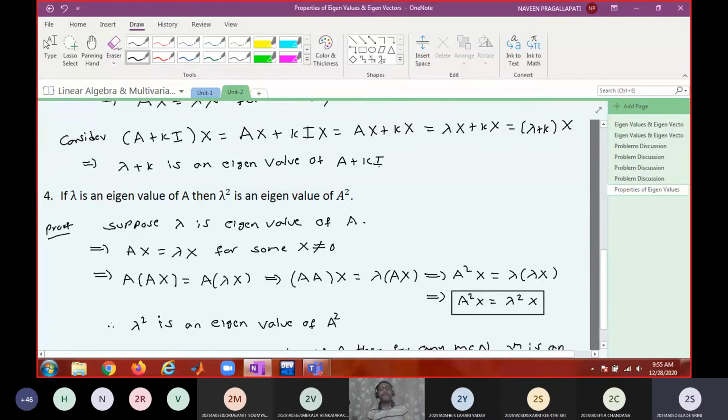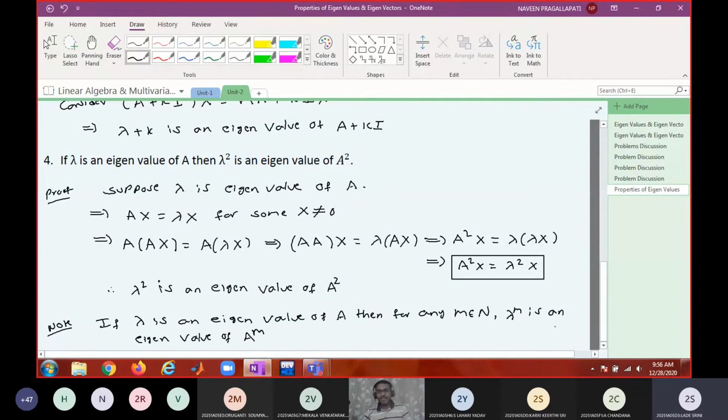So we get A power m minus 1 into A, that means A power m. A power m into x is equal to A power m minus 1 into lambda x. But what do we know about A power m minus 1 into x? No, sir. Then what do you do?